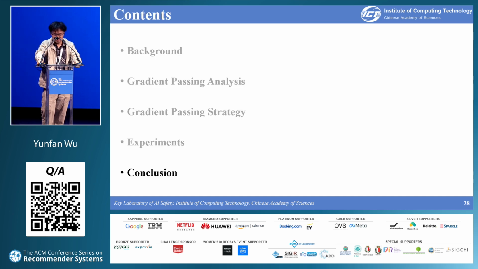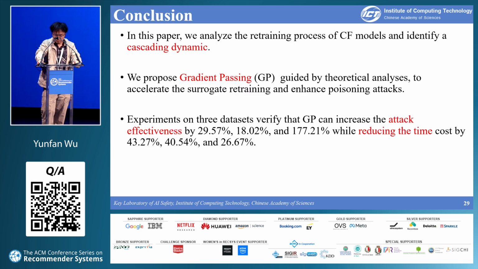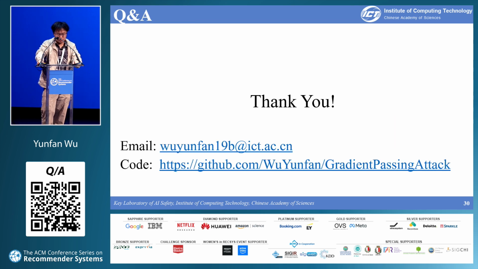Now let's move to the conclusion part. First, we analyzed the retraining process of collaborative filtering models and identified the cascading dynamic. And based on these insights, we proposed GP by theory and intuition to accelerate surrogate retraining and enhance poisoning attacks against recommender systems. Our extensive experiments on 3 datasets demonstrate the effectiveness and efficiency of our approach.